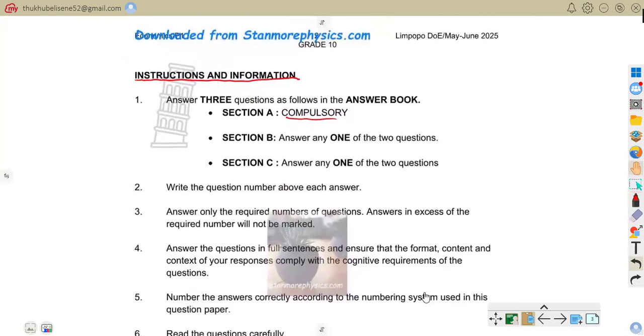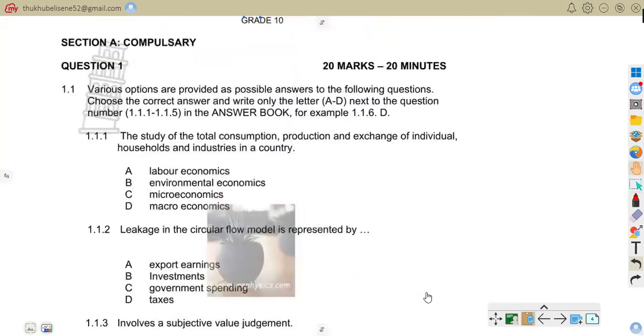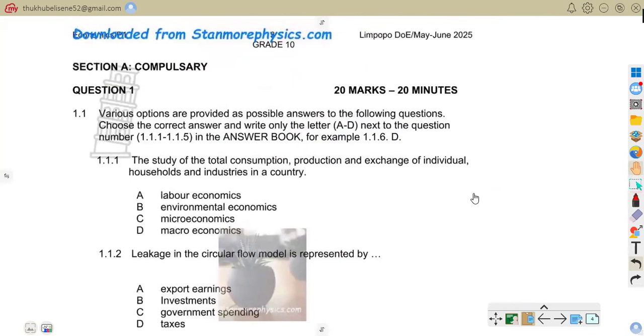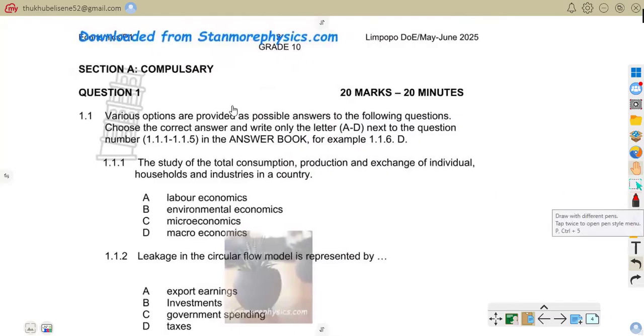So let's quickly attend to Question 1, Section A. Like we have said, Section A is compulsory, so it's a must-attend question. This question is all about multiple choice questions, and you are to take 20 minutes on this section, and you're going to get 20 marks for that question.